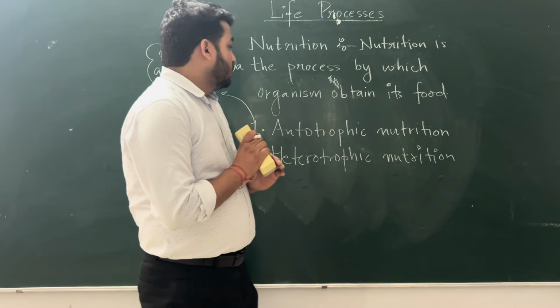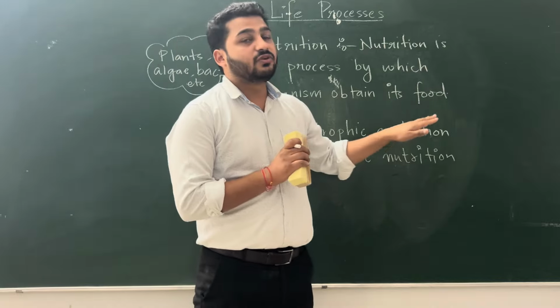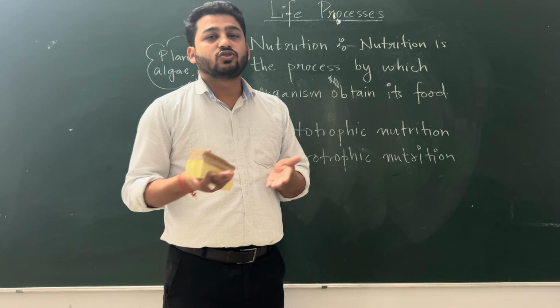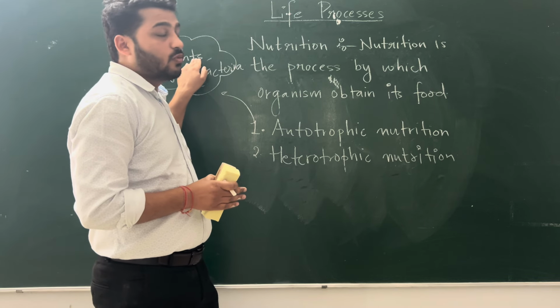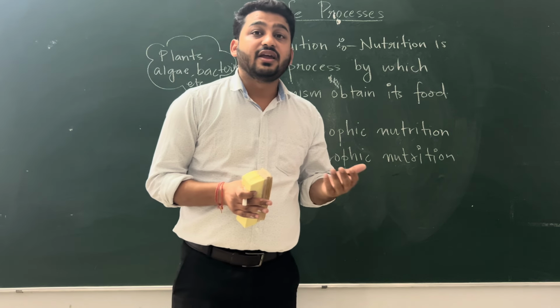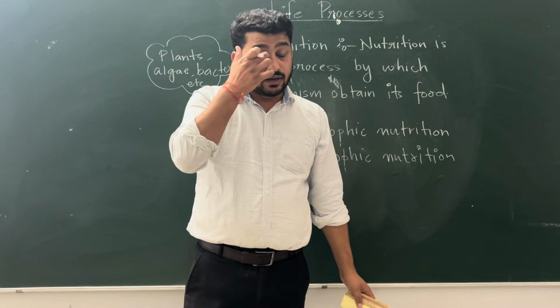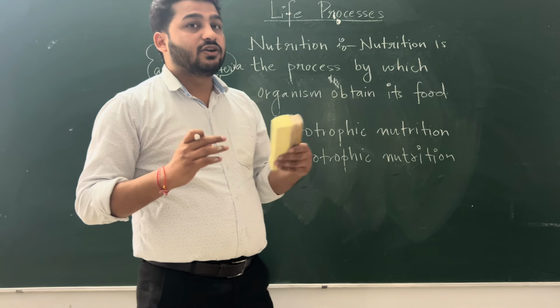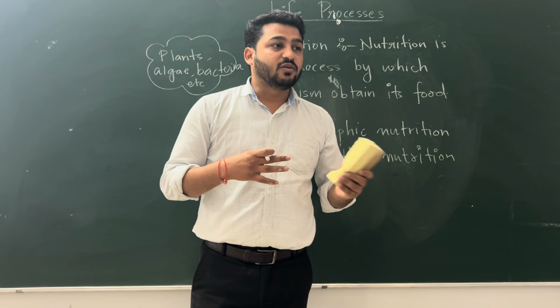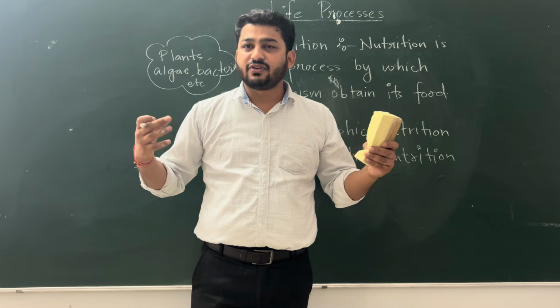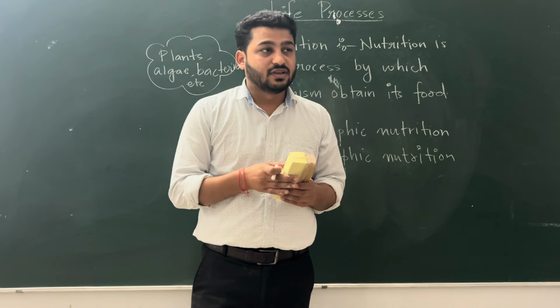And those who use autotrophic nutrition are called autotrophic organisms. Like a plant is an autotrophic organism, while humans are heterotrophic organisms. Right?